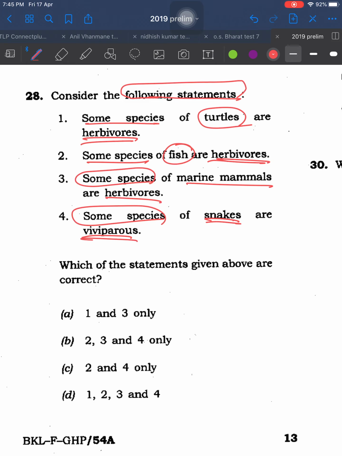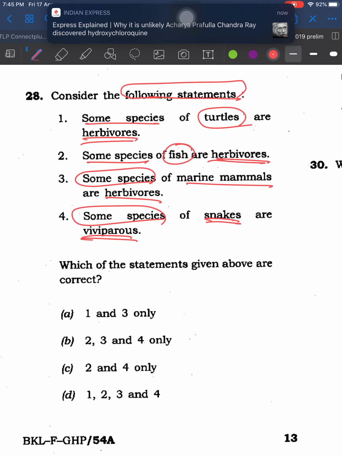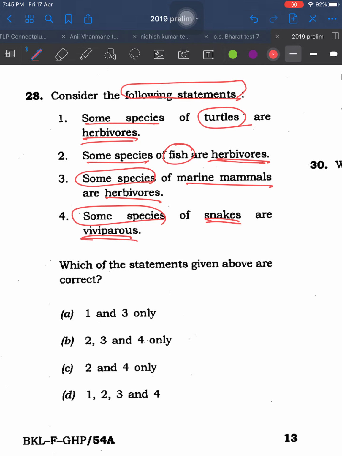You can't actually deny these statements. First statement says some species of turtles are herbivorous. That means that some of the turtles eat grass, and it is possible. You don't know how many species of turtles there are. They are not saying that all the species are herbivorous. They are saying some of the species. So the first statement is true.